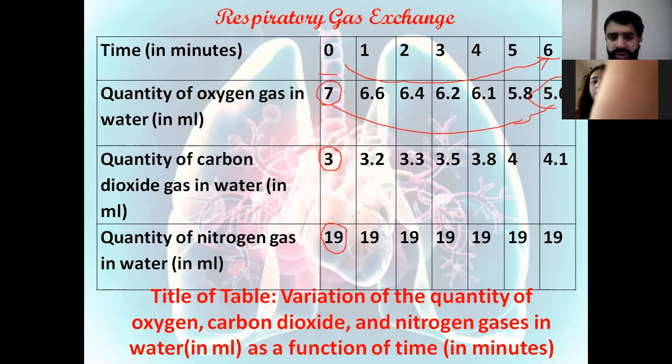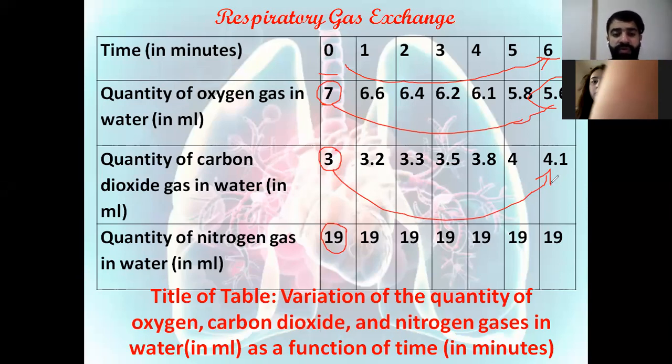okay, or the plant. While for that of carbon dioxide, it was 3 at the beginning, while it increases at the end of experiment to about 4.1. So this quantity increased. Whenever it increased, this means that the gas is released. It's released and not consumed. If consumed, it will decrease, like the decrease of oxygen.